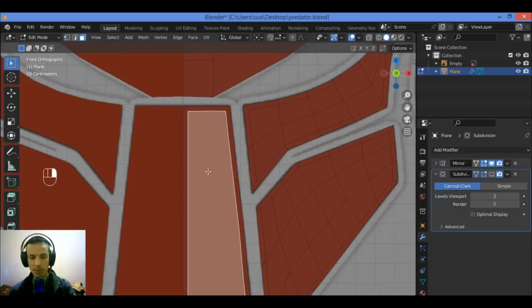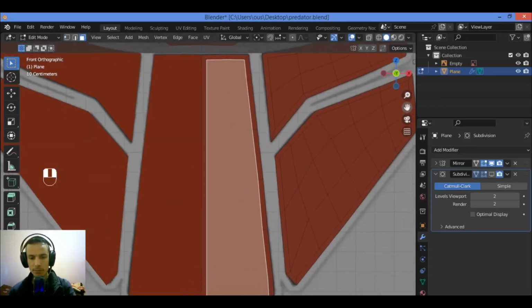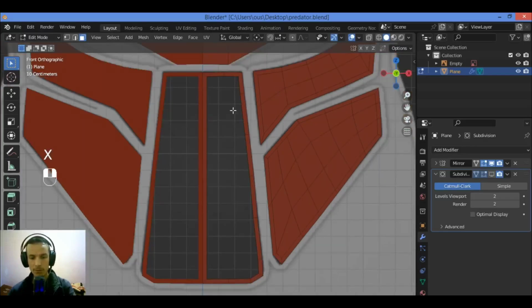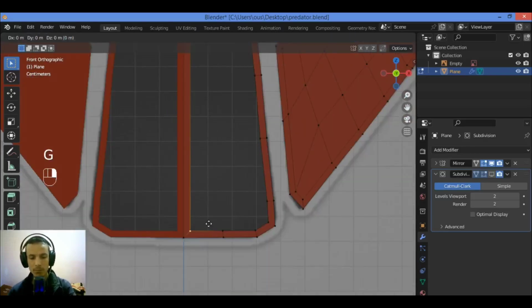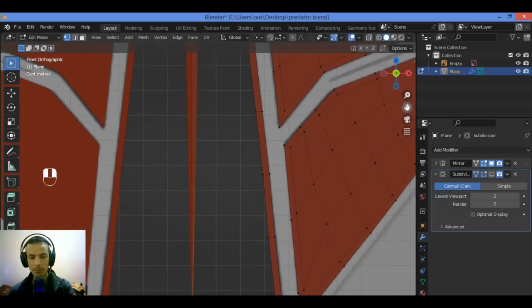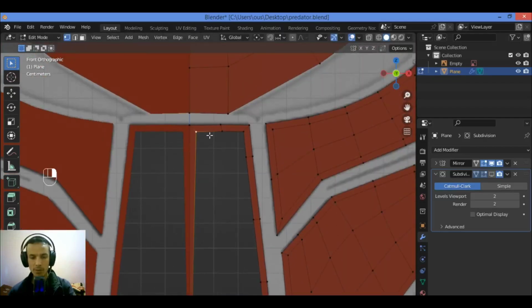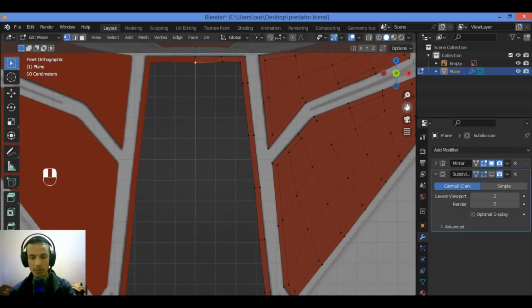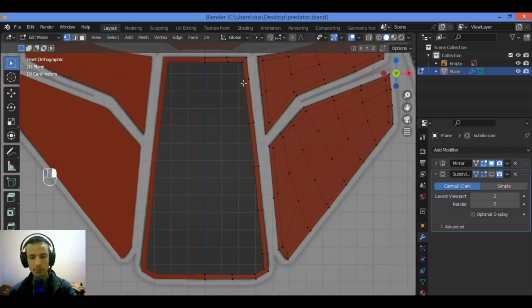Switch to face select mode, select the dot face. Let's delete it: hit X, delete faces. Hit G to move that vertex until those two vertices are merged. G again and move it just a tiny bit until they are merged, like you see here in the video. Select that vertex, hold down Shift, select all those vertices all the way down until we get to this vertex over there.